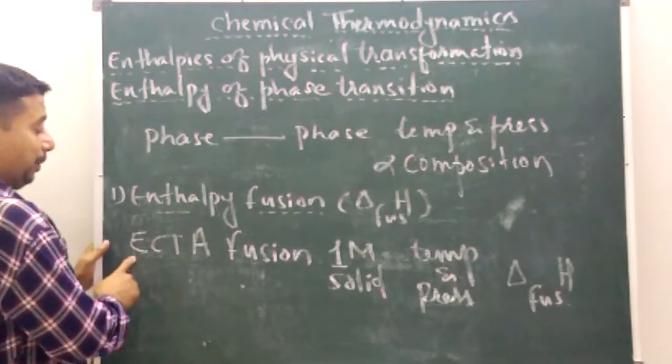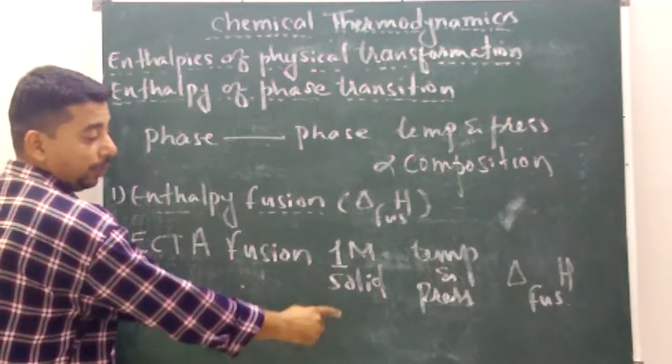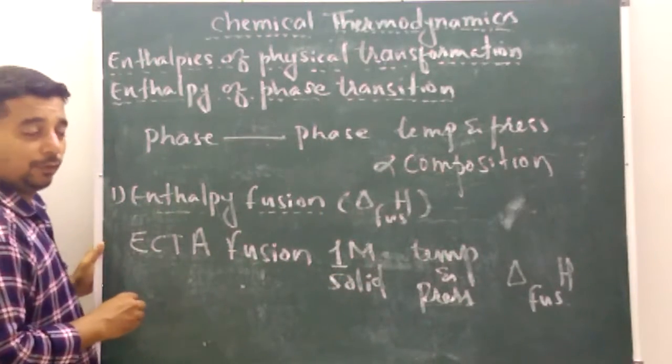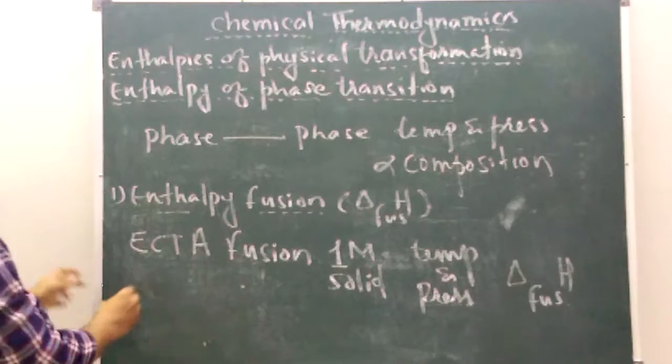Enthalpy change that accompanies the fusion of 1 mole of solid at constant temperature and pressure is called enthalpy of fusion, delta H FUS. Now see the example.